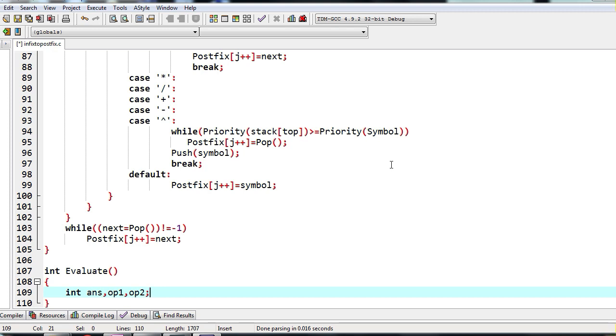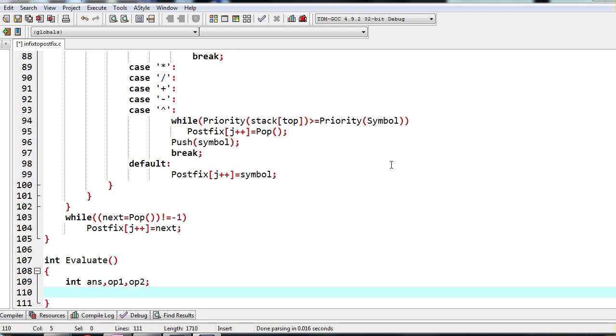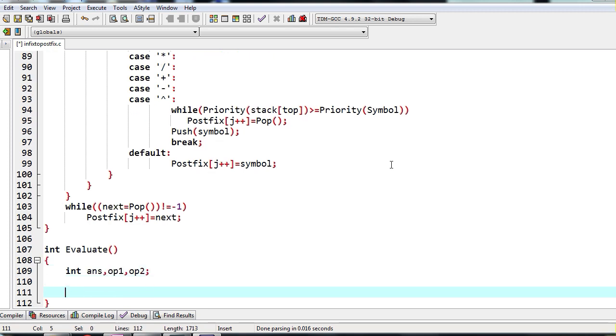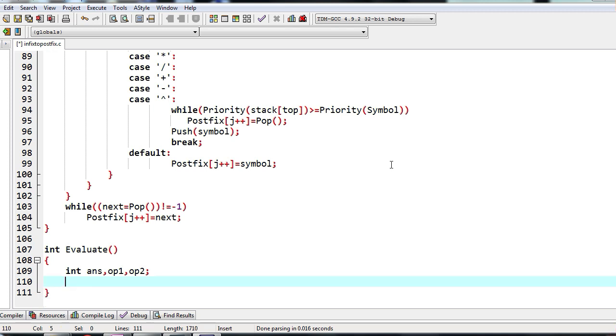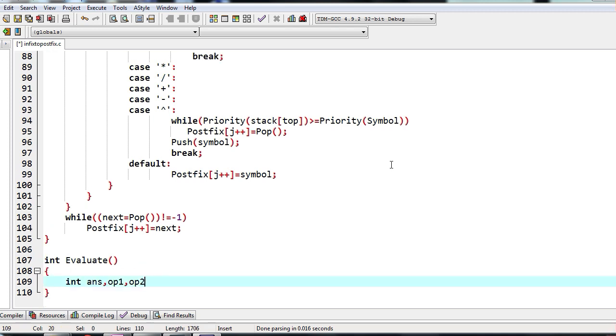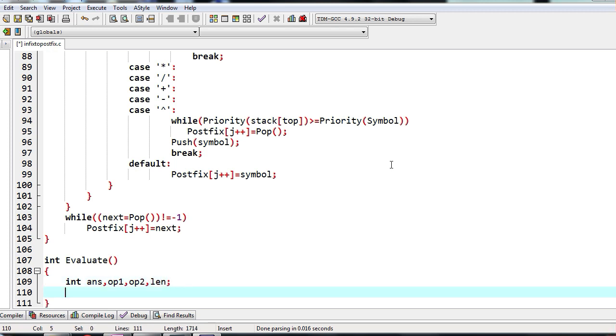We are also going to store the characters, since whatever operators we get, we need to store the result accordingly. Next I will have one more variable called length.